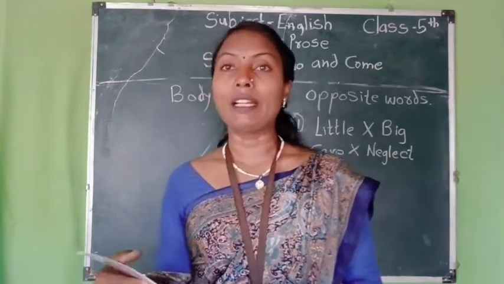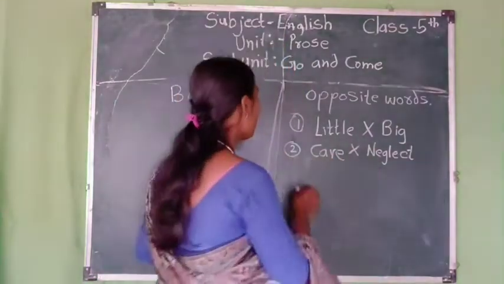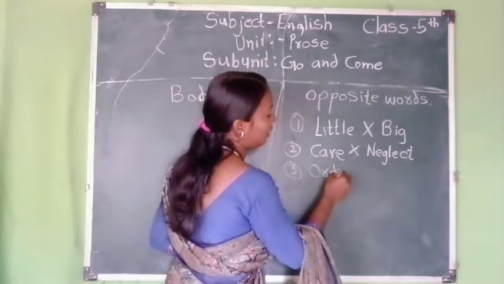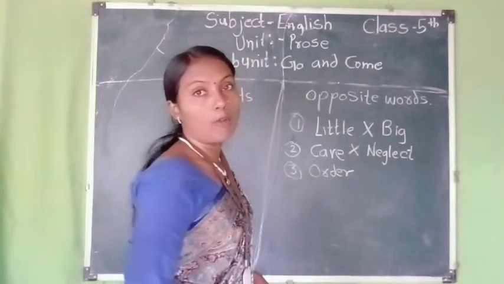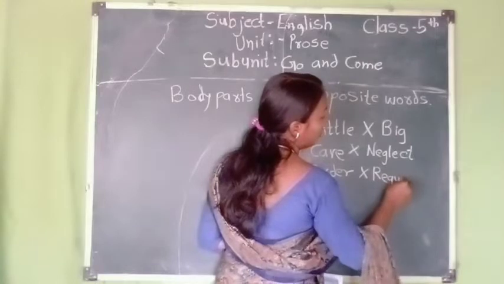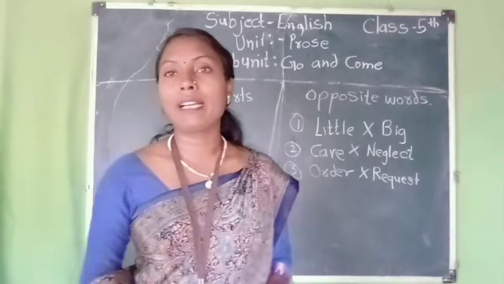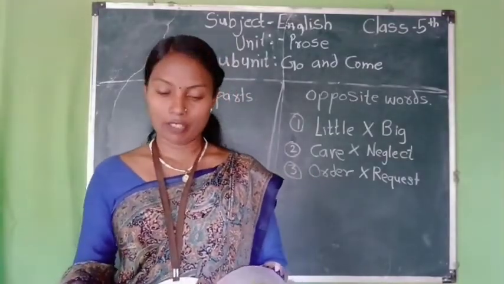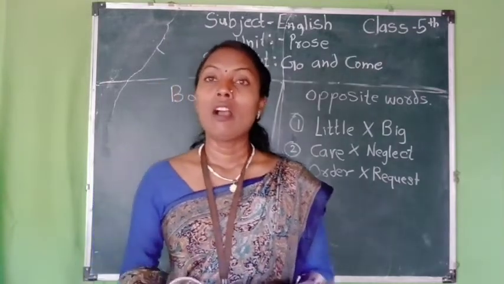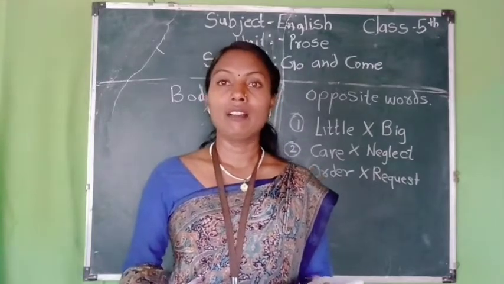This is an order. So here his uncle gives an order. The opposite word of order is request. Get up and go, his uncle said, this is an order. Go and weed the garden.